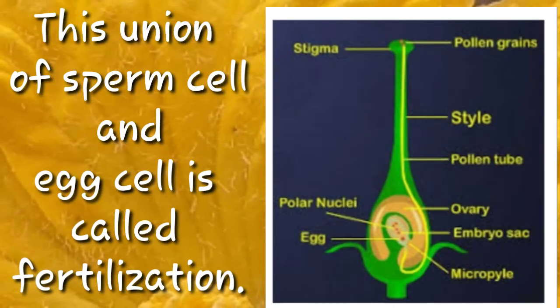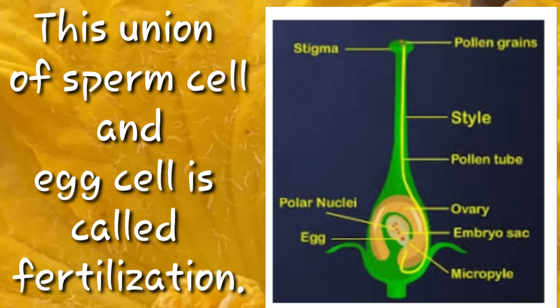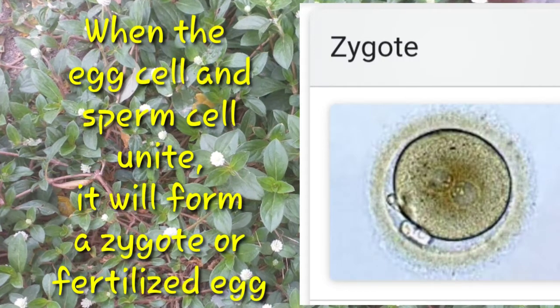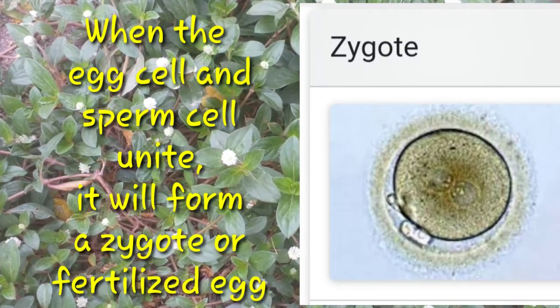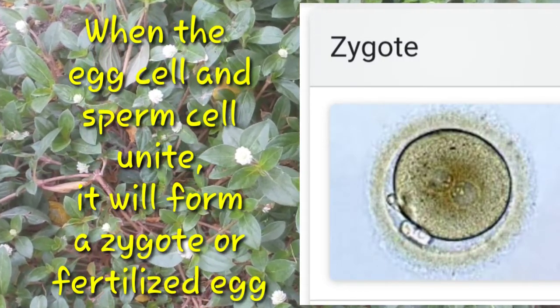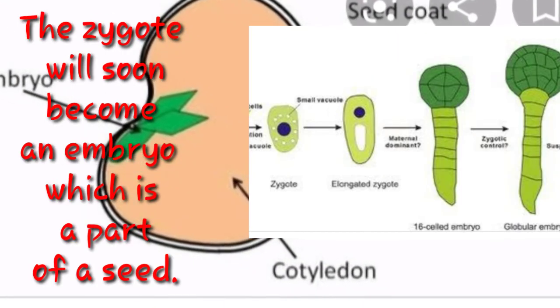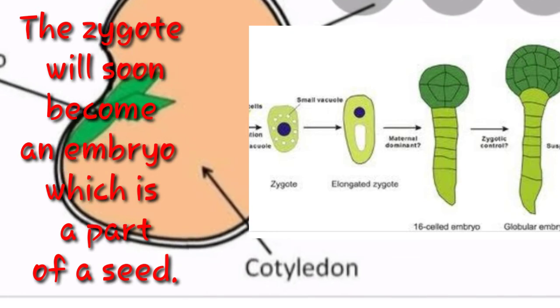This union of sperm cell and egg cell is called fertilization. When the egg cell and sperm cell unite, it will form a zygote or fertilized egg. The zygote will soon become an embryo, which is a part of a seed.